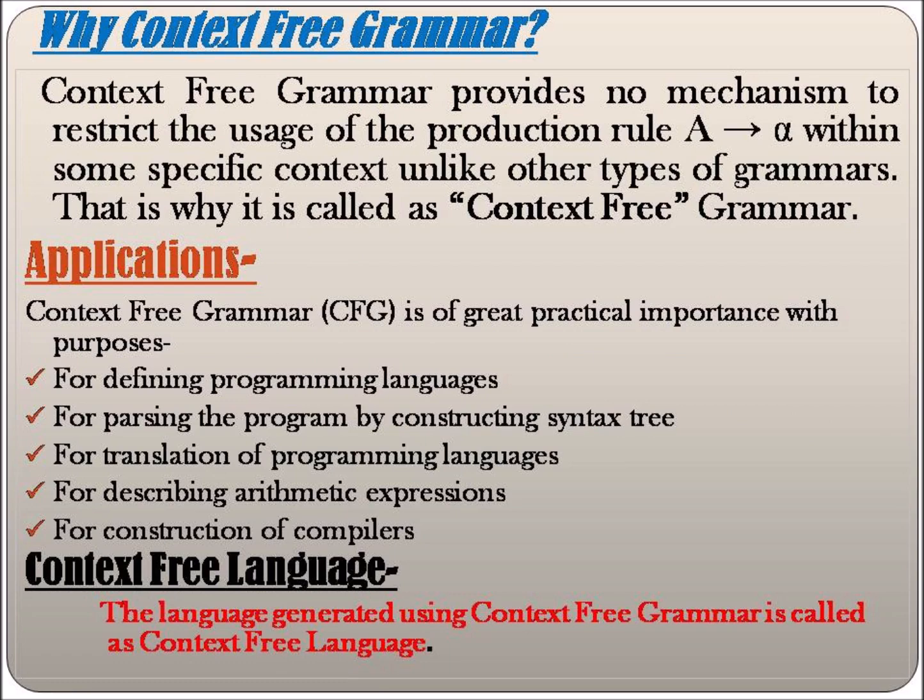So my dear students, context-free grammar provides no mechanism to restrict the use of a production rule, say A tends to alpha, within some specific context, unlike the other types of grammar, and that's why we call it context-free grammar. It makes us free to think in different ways to understand the different meanings of the grammar, and hence it is very important as it gives us flexibility to map or channelize our grammar from a different perspective.